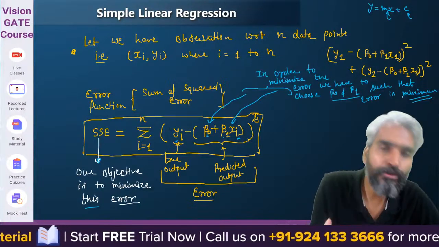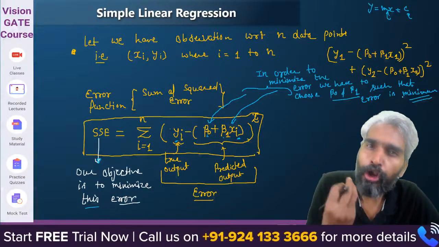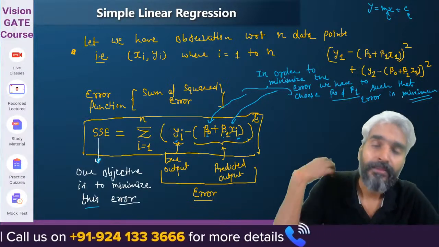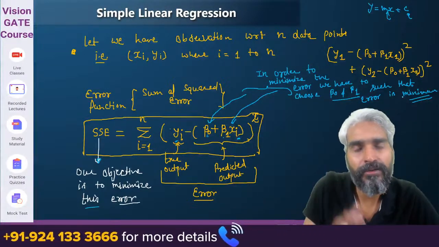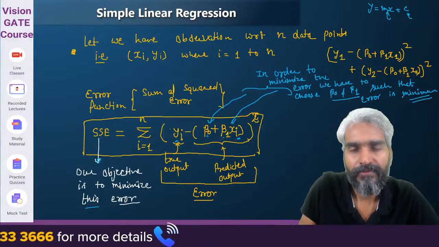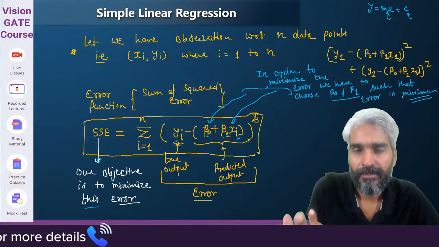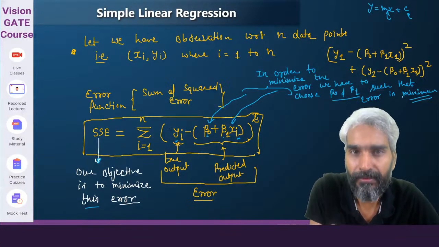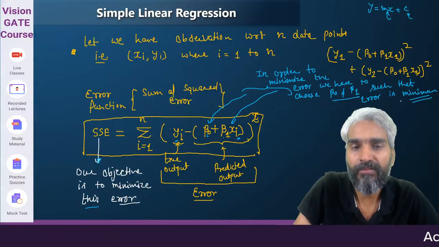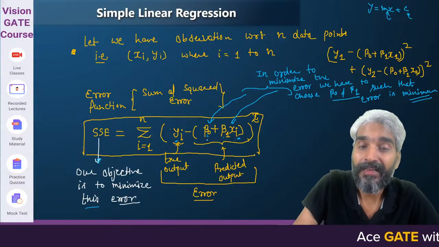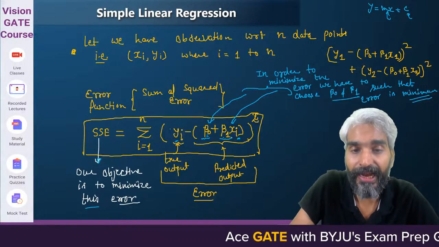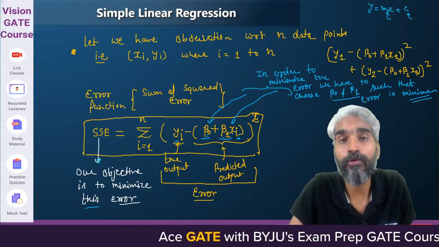Now, the next question is, will we try all possible values of beta 0 and beta 1? We are engineers. We know the concept of differentiability and the concept of maxima and minima. But here there are two variables: the beta 0 value can vary, and the beta 1 value can vary.